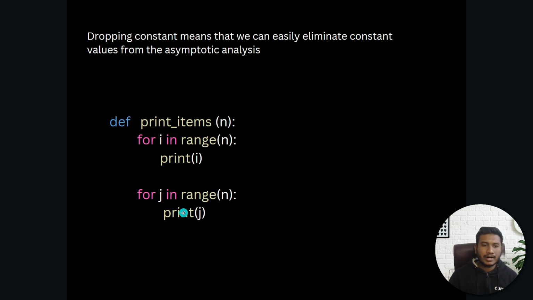With the same function, inside it I have taken another for loop. This is the same for loop, and as you can see, this for loop also prints the number. Here I'm defining the variable as i, and here I'm defining the variable as j. This is the only difference. Now first of all, let's code this function in our code editor and try to understand what is happening there.